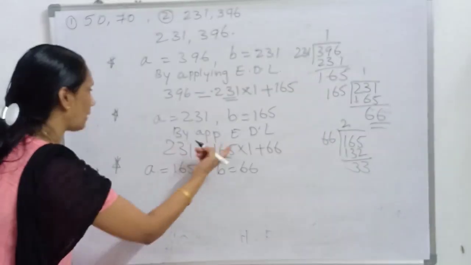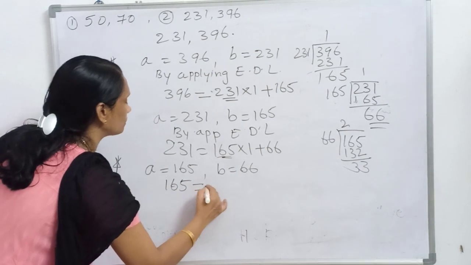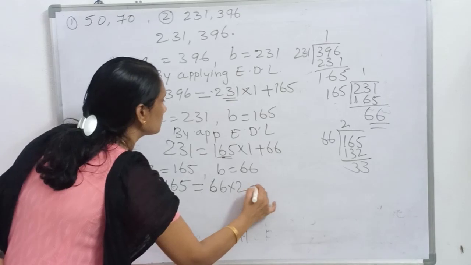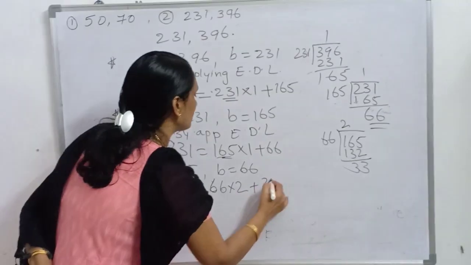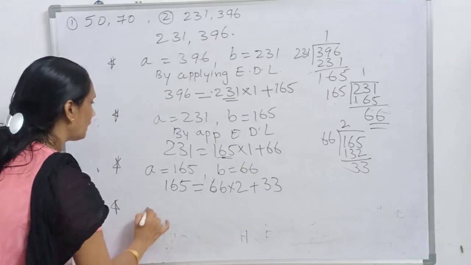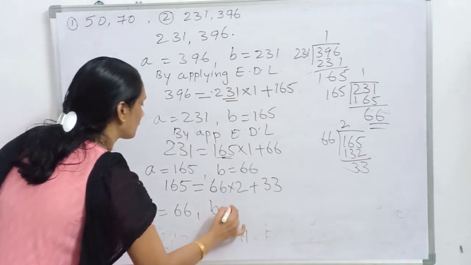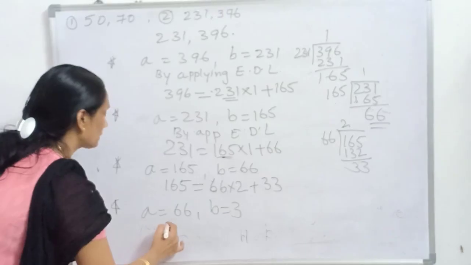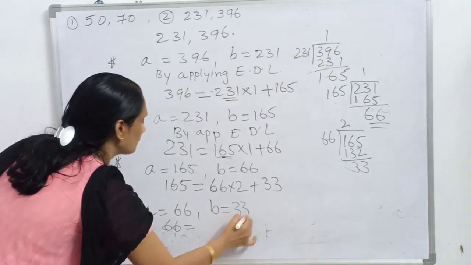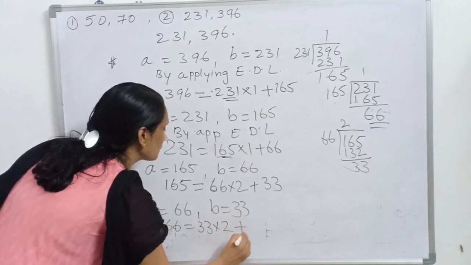So by applying Euclid's division lemma, we get 165 is equal to 66 into 2 plus 33. Again next step, A is taken as 66 and B is taken as 33. Follow the same. 66 is equal to 33 into 2 plus 0.